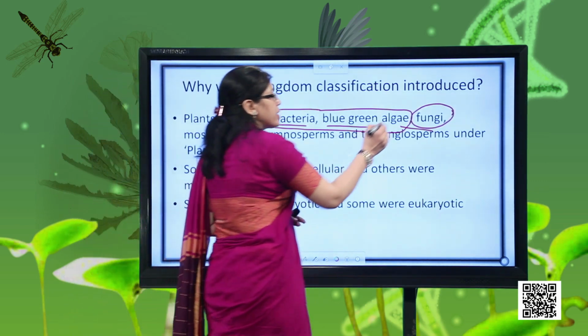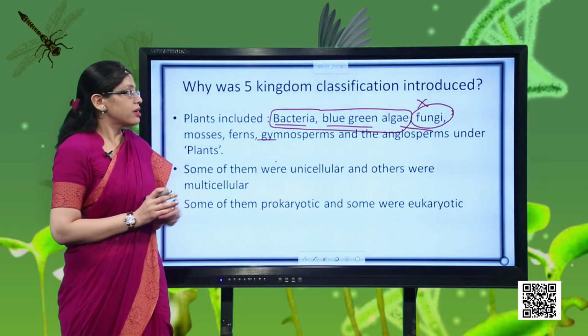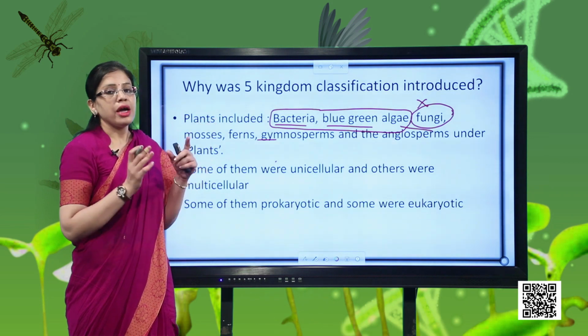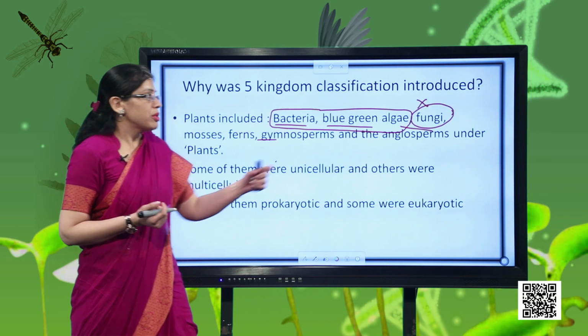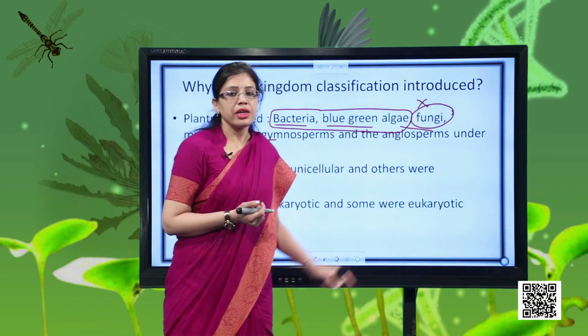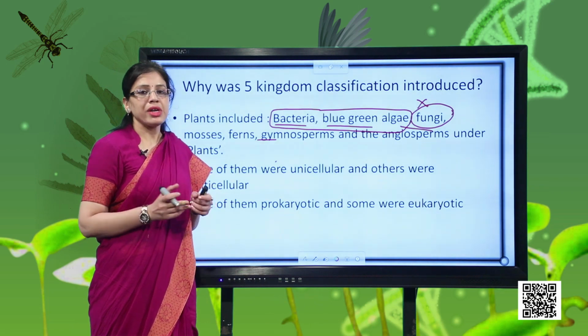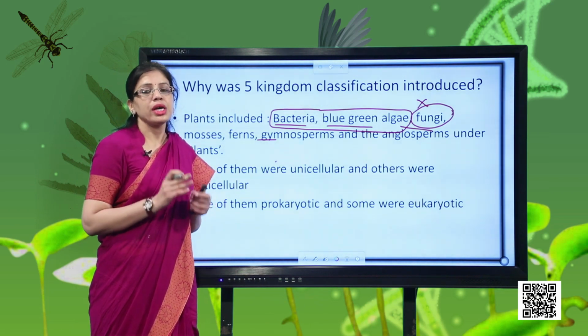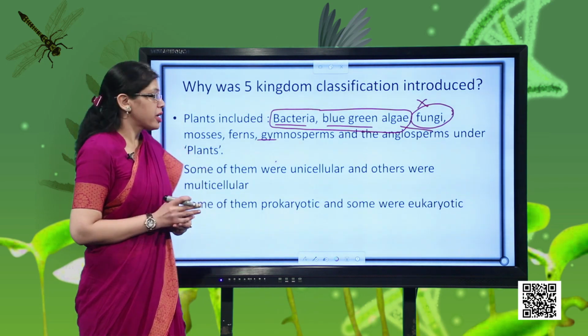So it is not justified to club fungi along with the plants. So what R.H. Whittaker did, he separated the bacteria and placed them into a separate kingdom. That kingdom was known as kingdom Monera. Similarly, fungi were placed in a separate kingdom, and the remaining unicellular eukaryotic organisms were placed in another kingdom. That kingdom was known as kingdom Protista. So that is how this 5-kingdom classification system came into being.